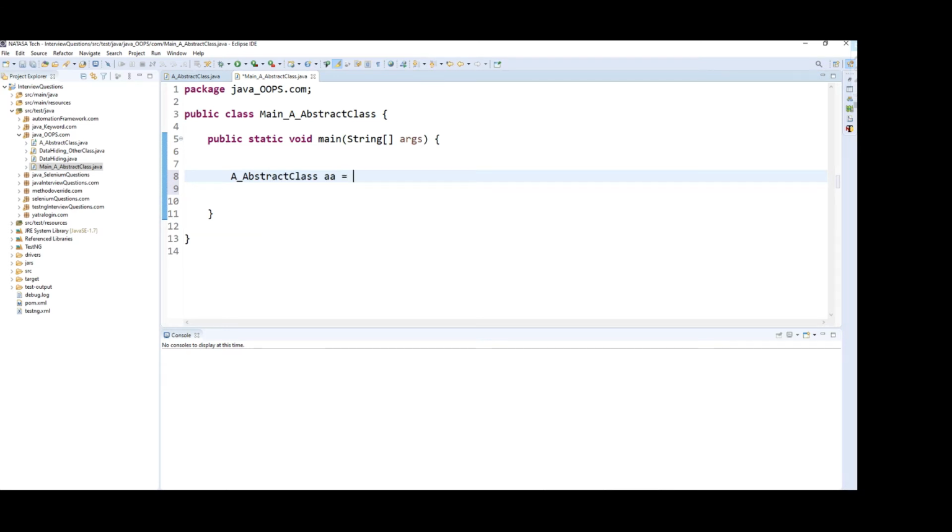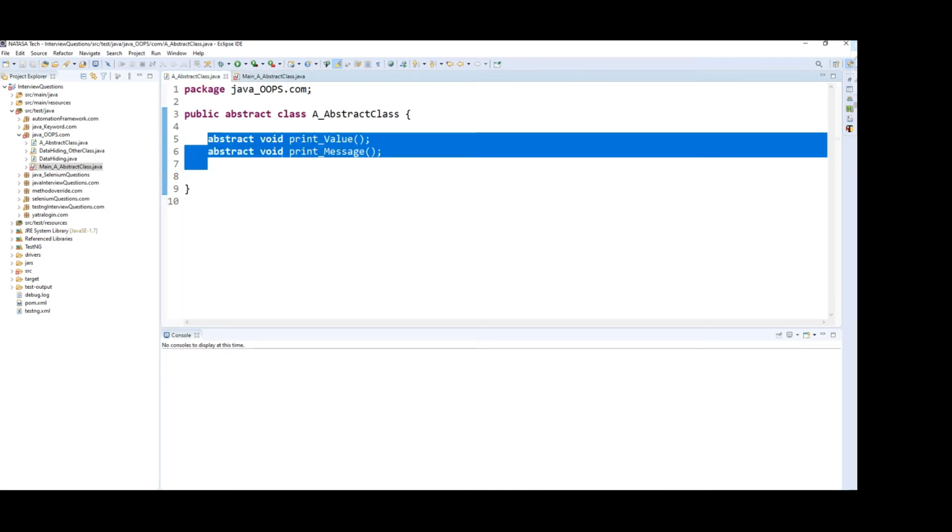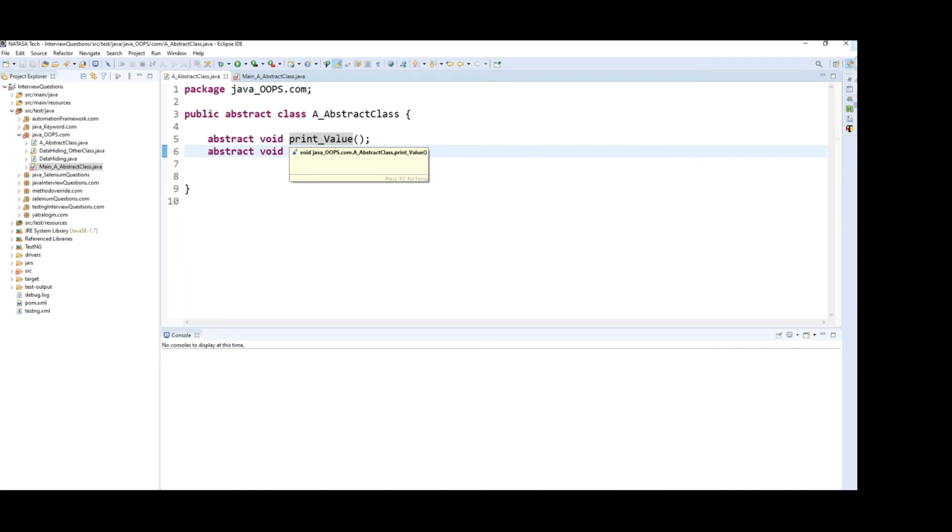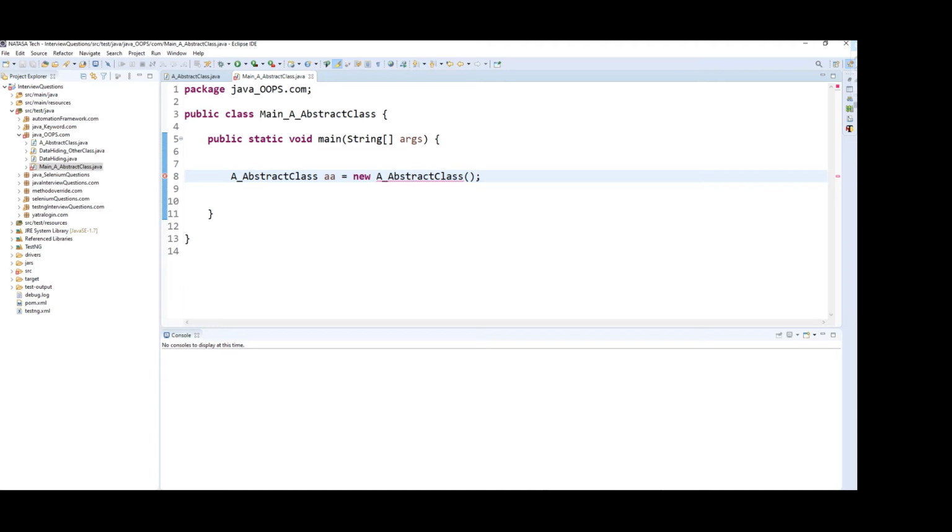Class AA equal to new A abstract class. So now see, one error is thrown: cannot instantiate the type A underscore abstract class, because this is an abstract one. This method does not have any body. Without implementation, how do we call those methods?